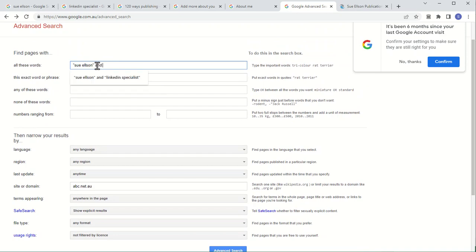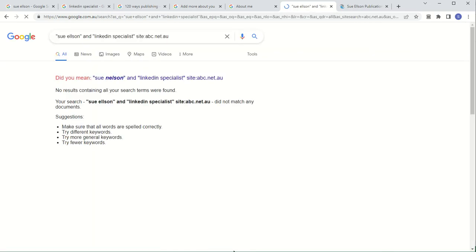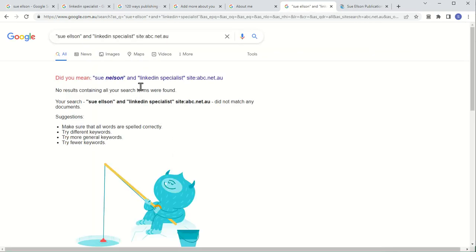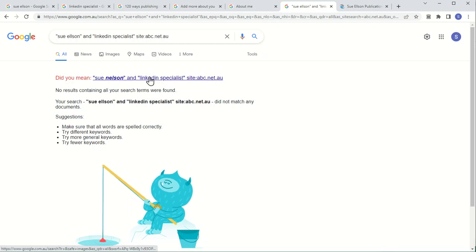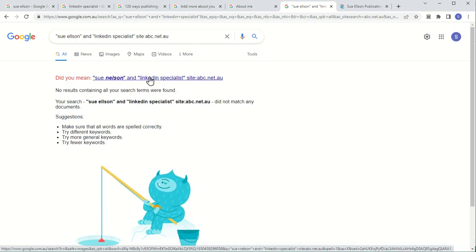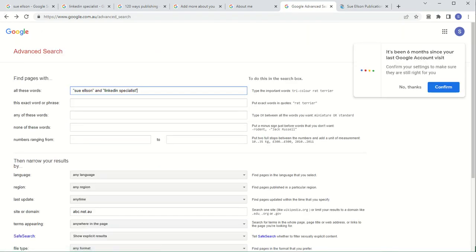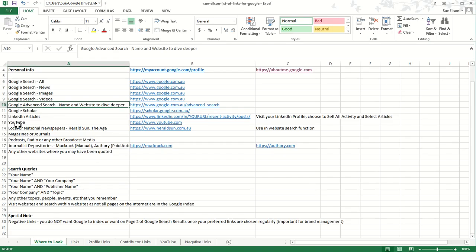So most of the time when I am quoted as a LinkedIn specialist, and then you can try doing that as a search. Now, obviously, nothing's coming up on the ABC website with the word LinkedIn specialist, so they haven't referred to me that way. But I want you to just get the idea of how you can differentiate yourself if you've got a particular vocation or interest that is relevant. So the next one we're going to look at is Google Scholar.